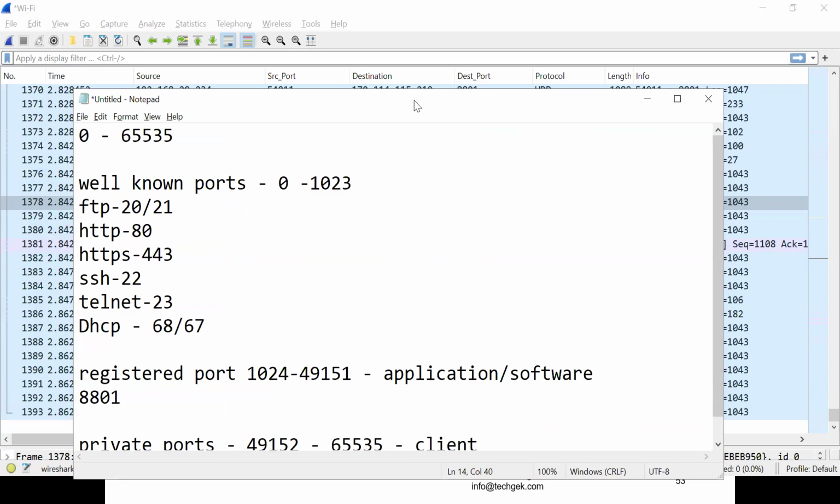Okay, I have one more doubt, brother. You have said that a registered port like 8801 is for one specific application, right?